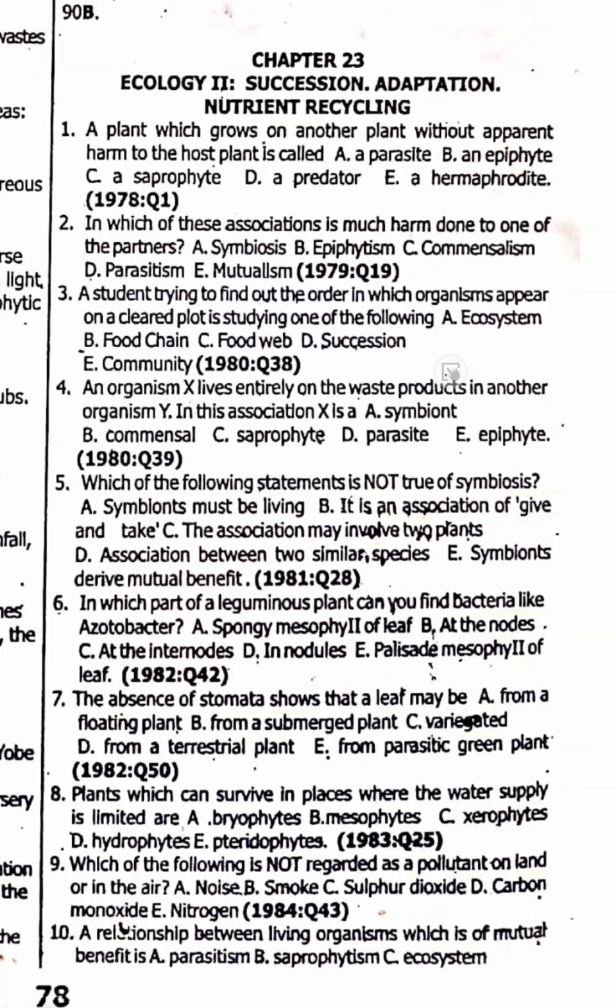Welcome. In this chapter, we'll discuss succession, adaptation, and nutrient recycling. So, our first question here is: a plant which grows on another plant without apparent harm to the host plant is called? The answer is an epiphyte. So, what's an epiphyte?